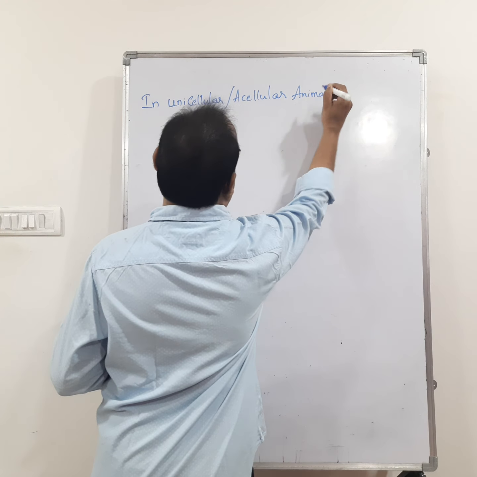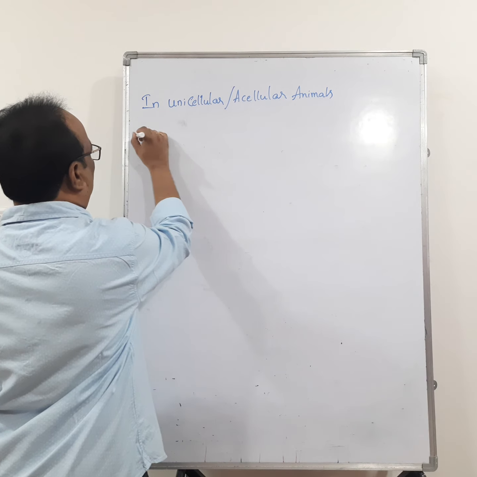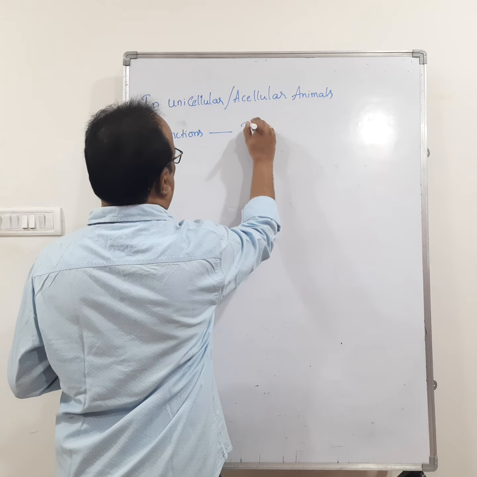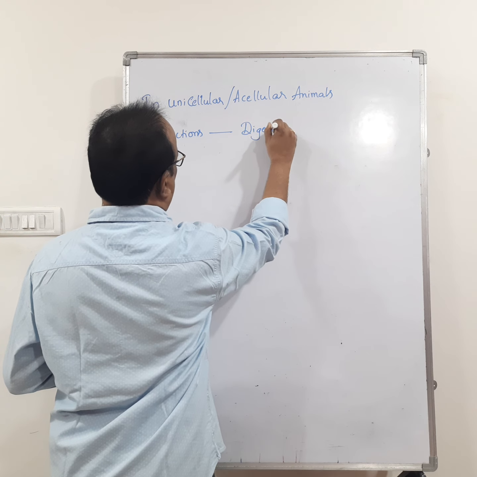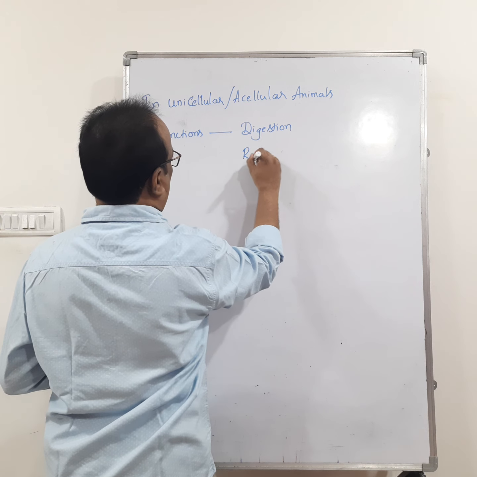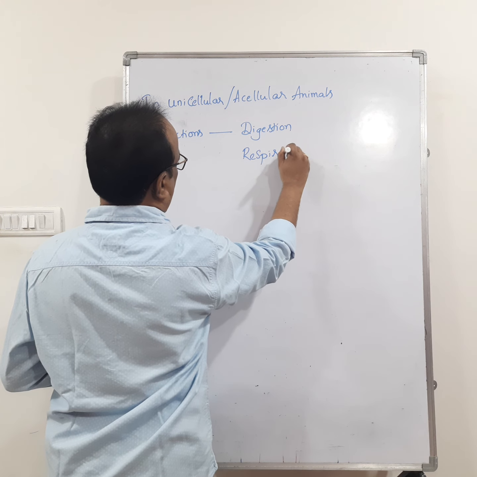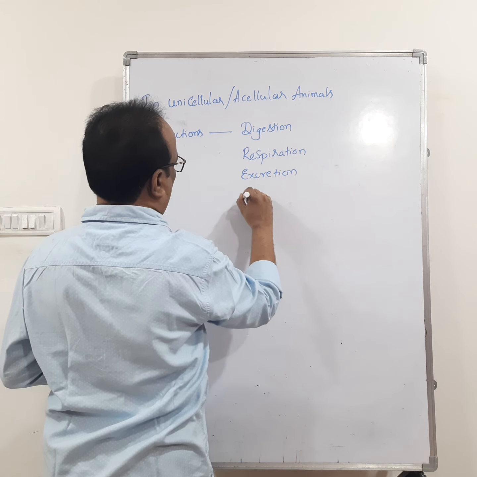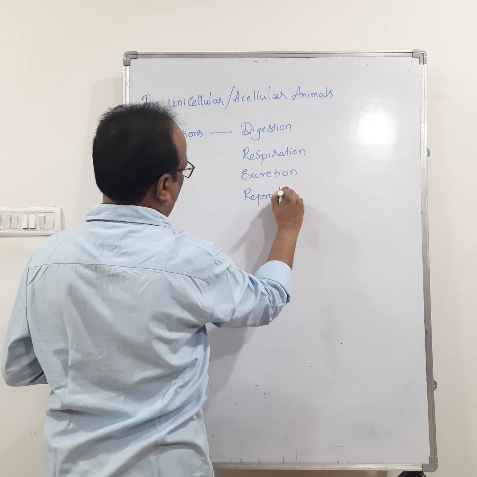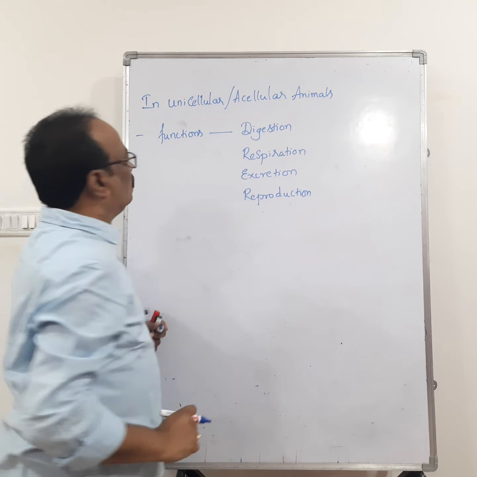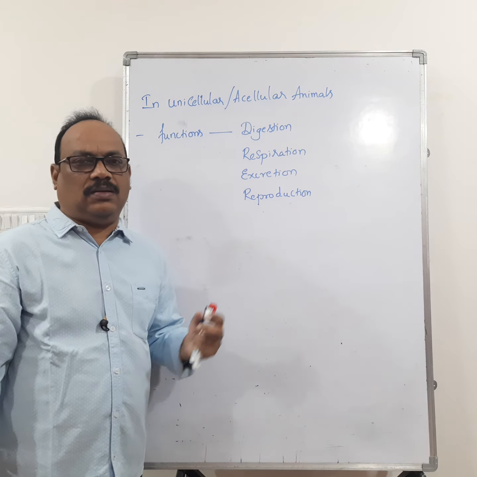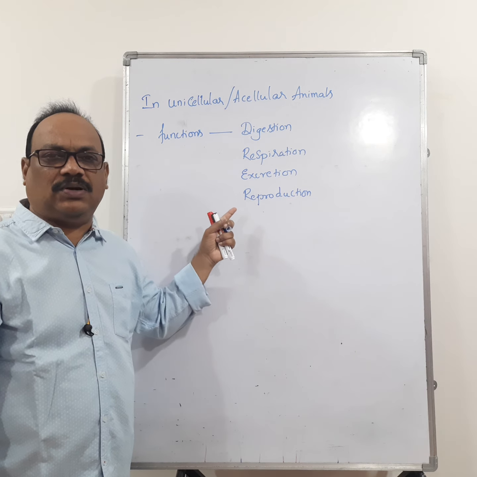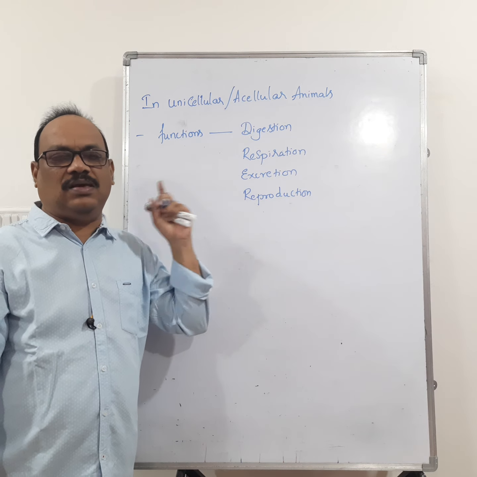In unicellular or acellular animals, all the functions of the body like digestion, respiration, excretion, reproduction are carried out by a single cell.